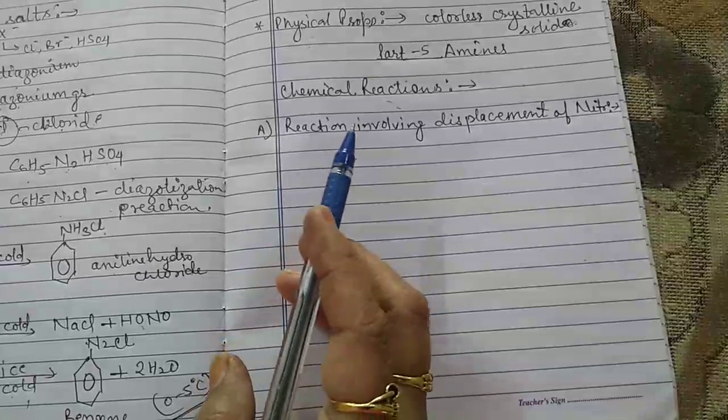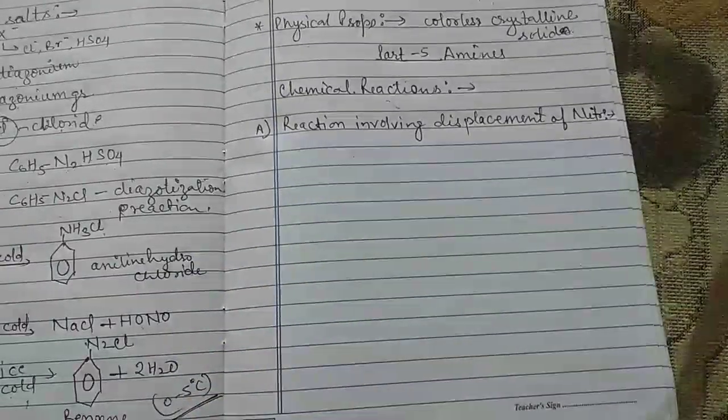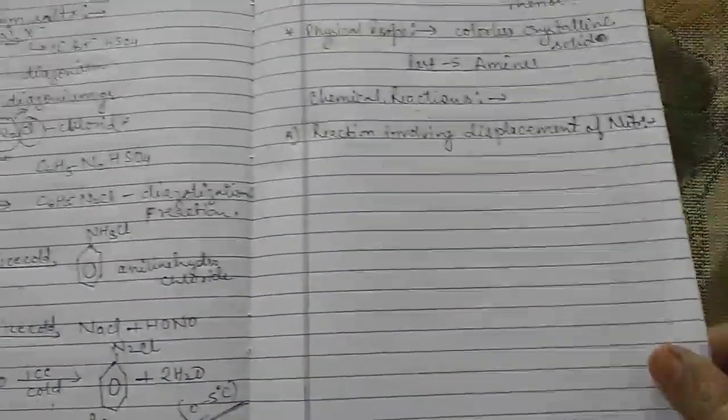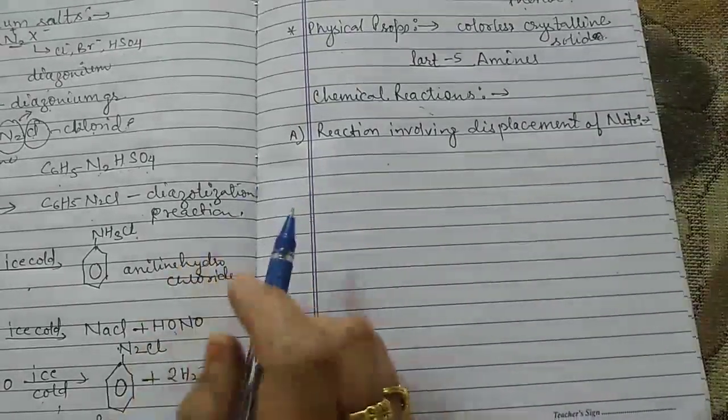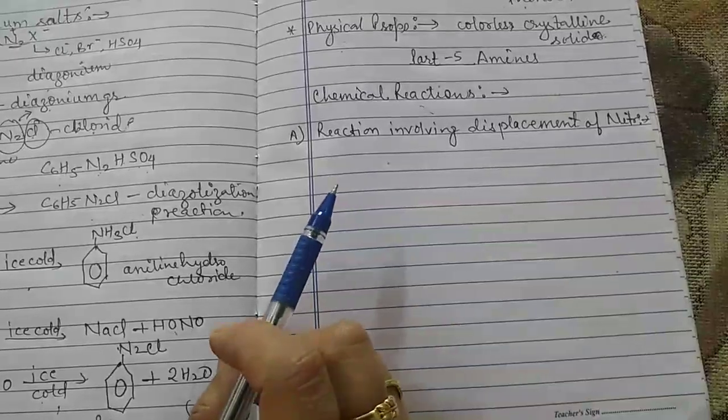The diazonium group is a very good leaving group.